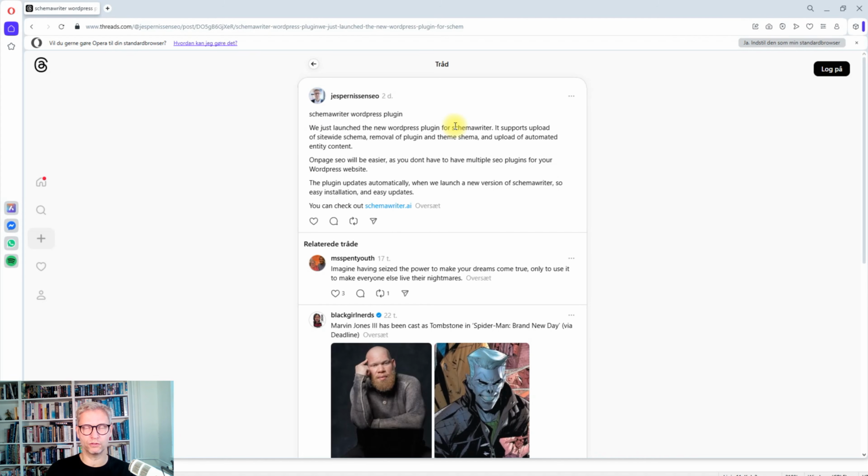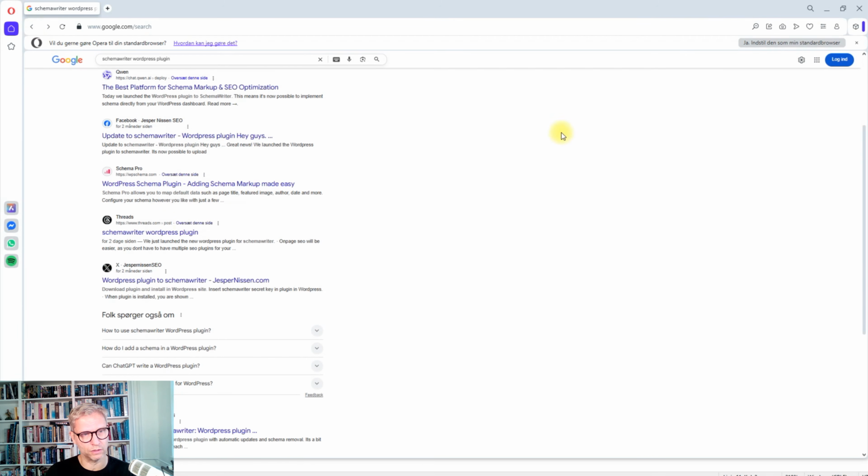So what that means for you, if you're using Threads for ranking purposes, to get your Threads post indexed and see if you can get a page 1 position, is that you need to put the keyword you want to rank for in the beginning. Let's go back to Google and see. You can see here for Threads, Schema Writer WordPress plugin, and then the body text is shown in the meta description down here.